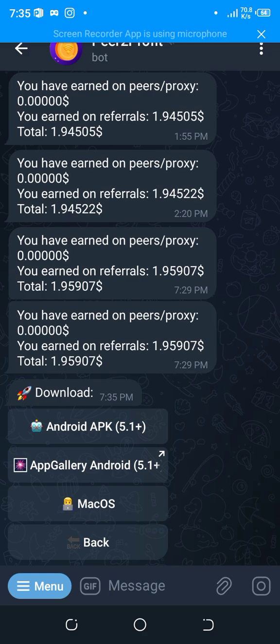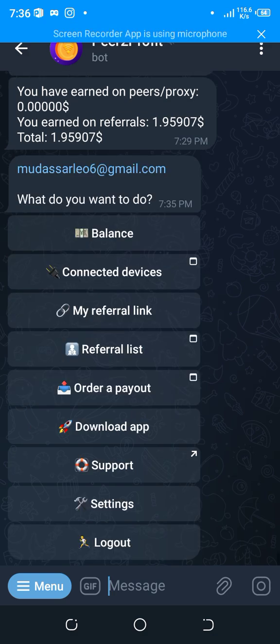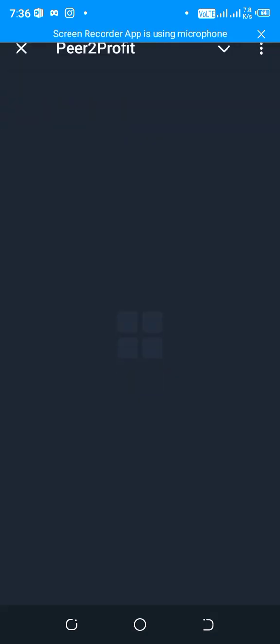This system is not supported on Windows. I asked the support staff when it will be available, and they are not sure about that. So, friends, just click on the options to install it if you have a Linux system. And if you click on order a payout, let me show you what the minimum requirement is for this